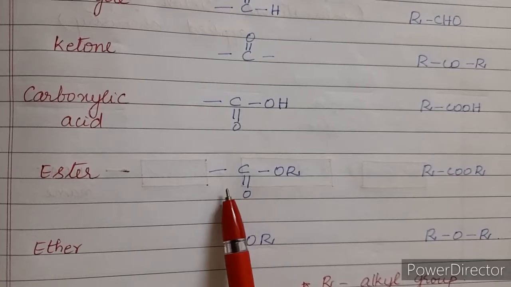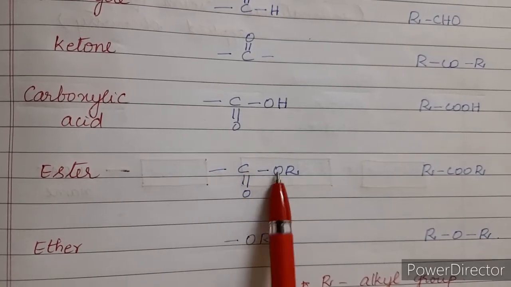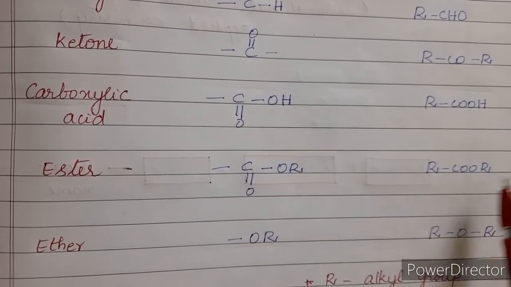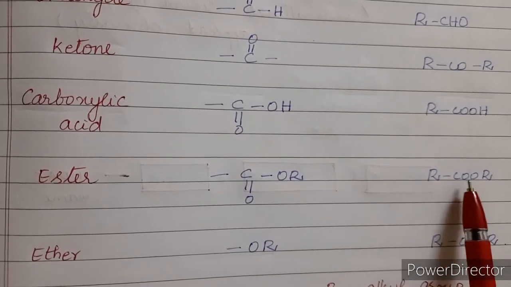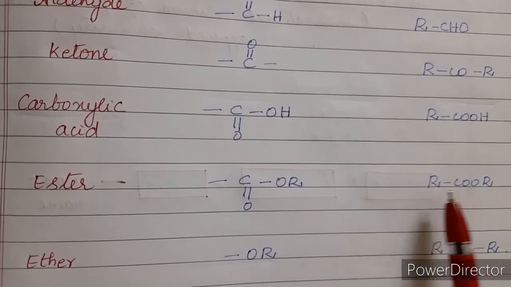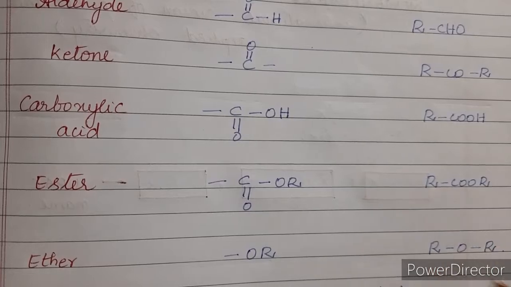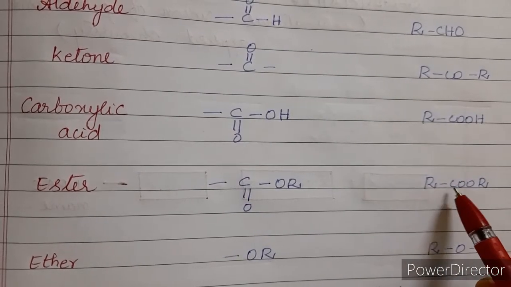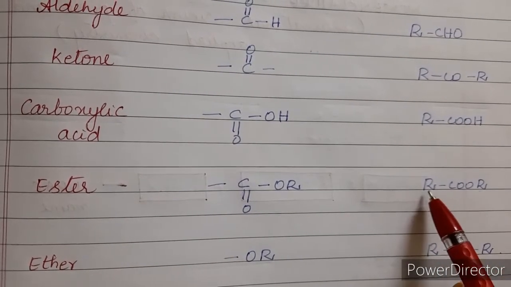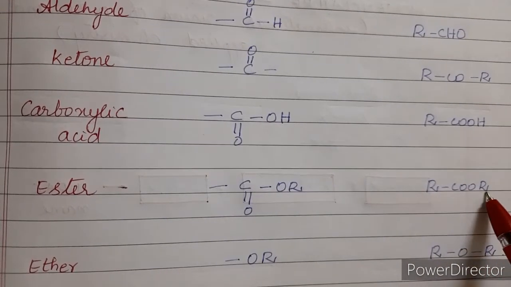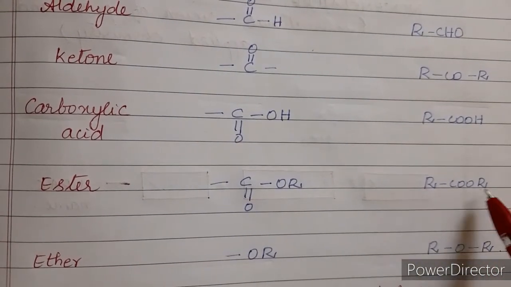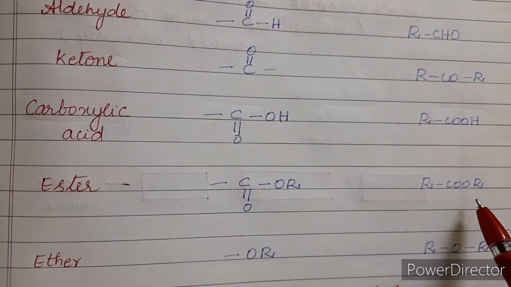Now the ester formula is C double bond O, OR, right? So this general compound is RCOOR. This R can be the same group or a different group. For example, you can see C2H5COOC2H5, or it can be C2H5COOCH3. So these two can be different or the same alkyl group.